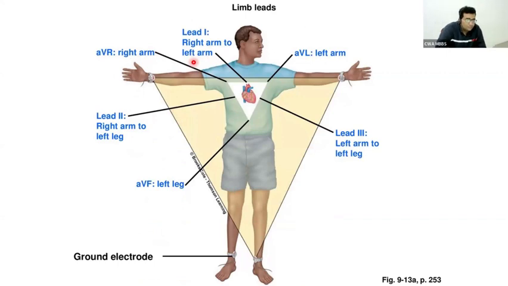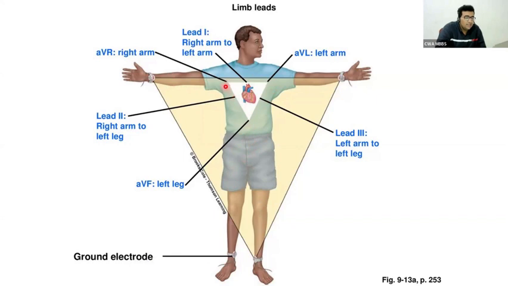You see, here our electrodes: the right arm electrode represents the right shoulder region. The left arm electrode represents this shoulder region. The left leg represents this abdominal region. So this corner of the triangle goes here, this corner goes here, and this corner goes to the left leg. And this is the ground electrode.